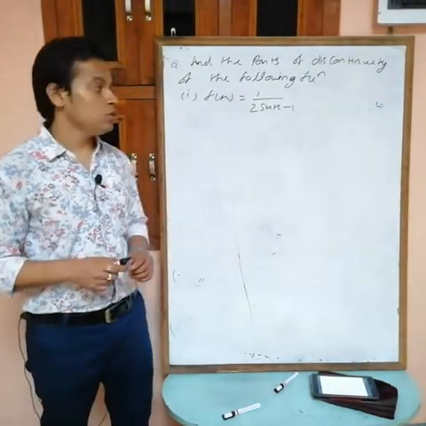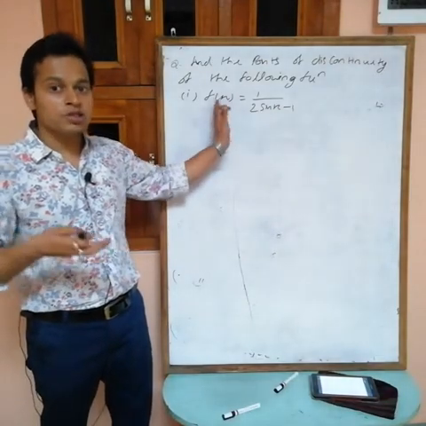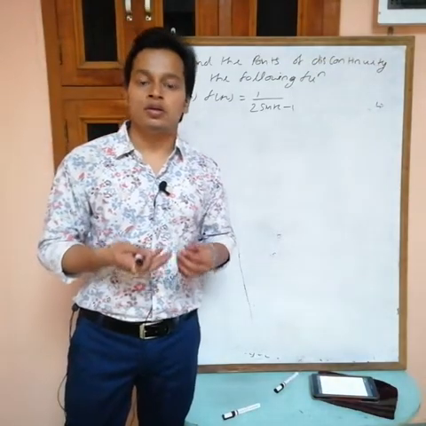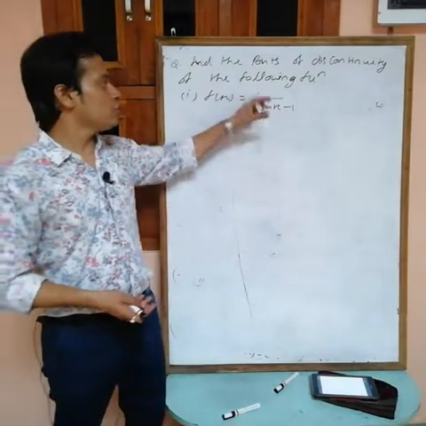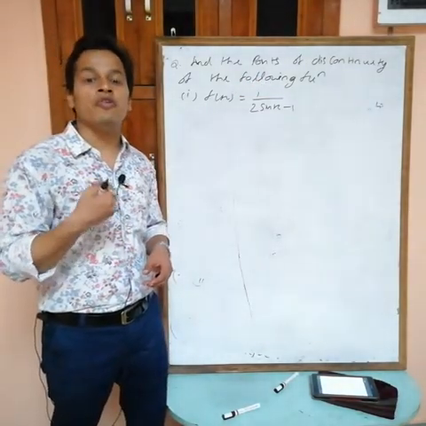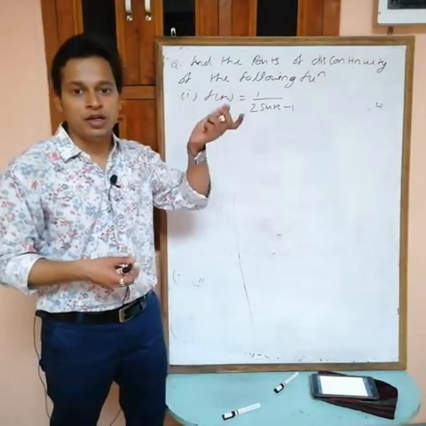Because if the denominator becomes 0, then at that point the function is not defined. If the function is not defined, then the function is discontinuous at that point. Because if this becomes 0, the total becomes infinity. If f(x) has a value equal to infinity at any point, then automatically there will be a break, so discontinuous.